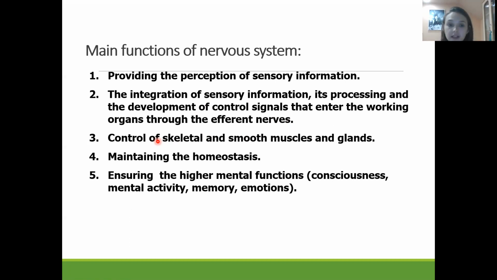Maintaining homeostasis is another main function of the nervous system. And the last one is ensuring the higher mental functions like consciousness, mental activity, memory, and emotions.